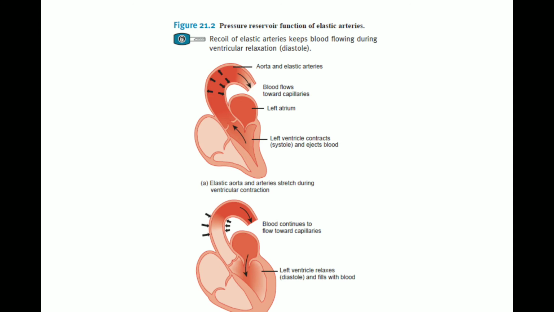During ventricular diastole, the elastic fibers of the aorta recoil and convert the stored potential energy into the kinetic energy of the blood. The blood then continues to move through the arteries to the different parts of the body when the ventricles are relaxed. These elastic arteries conduct the blood from the heart to other medium-sized arteries called muscular arteries, and so the elastic arteries are called the conducting arteries.